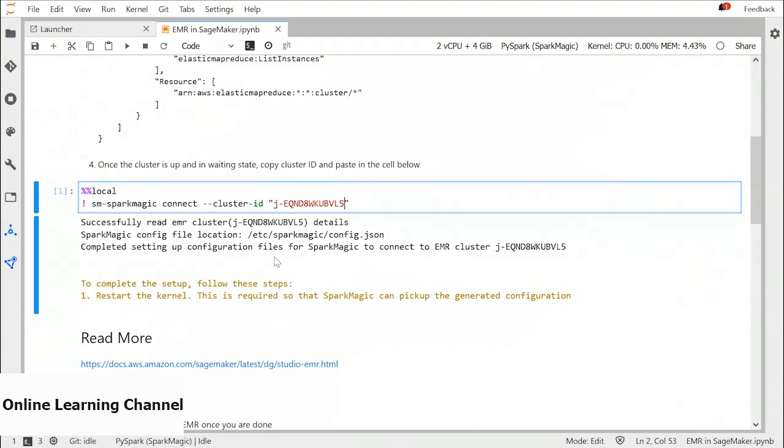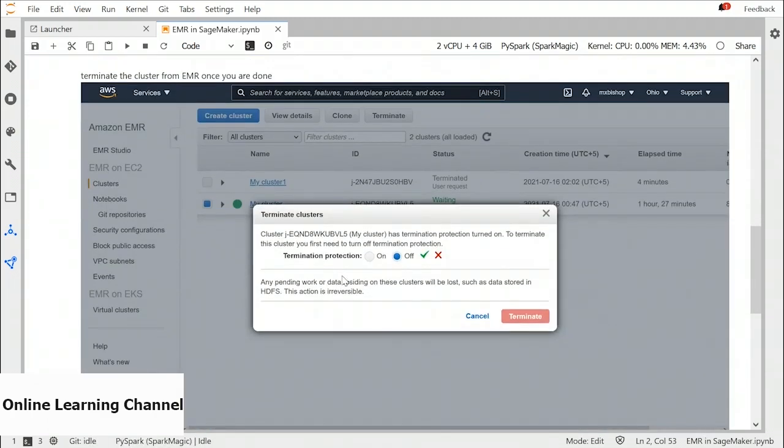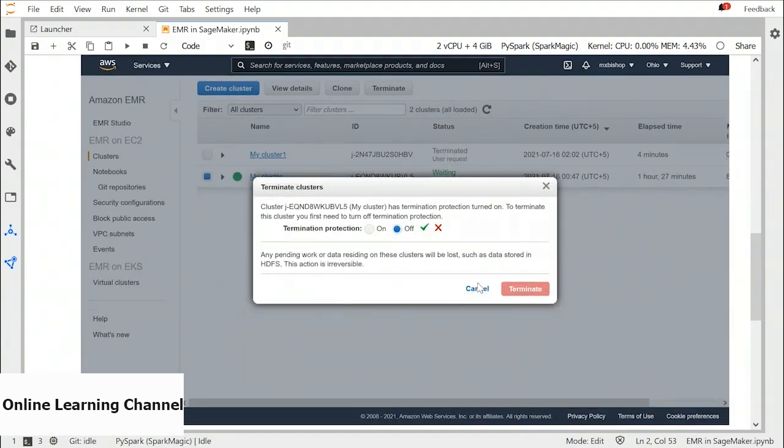If you want to connect your EMR cluster with a notebook instance in SageMaker instead of SageMaker Studio, the process is a little bit different. So in the end, don't forget to terminate your cluster from Amazon EMR. If you have termination protection on, you have to press off, tick, and then terminate it. So that's how you can connect an Amazon EMR cluster with your SageMaker Studio notebook following some easy steps. And you can just unleash the power of EMR and SageMaker together.